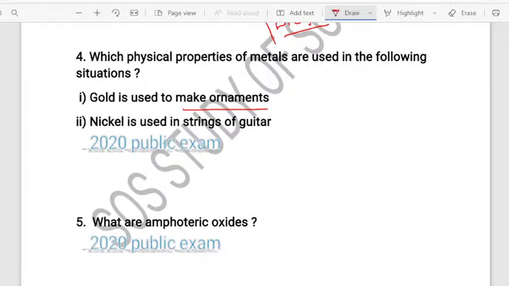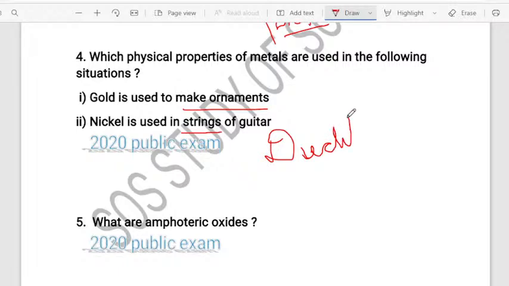As it is nothing but a thin wire, the property of metal by which it can be drawn into thin wires is called ductility. As nickel is very ductile in nature, it is used as a string in the guitar.